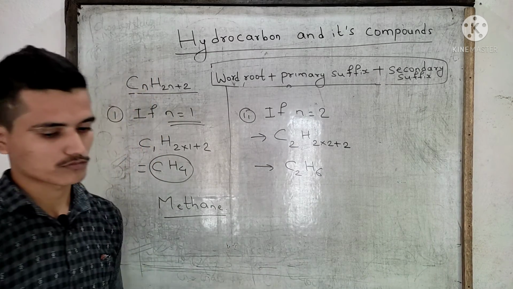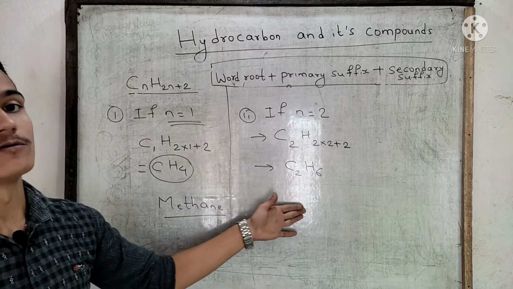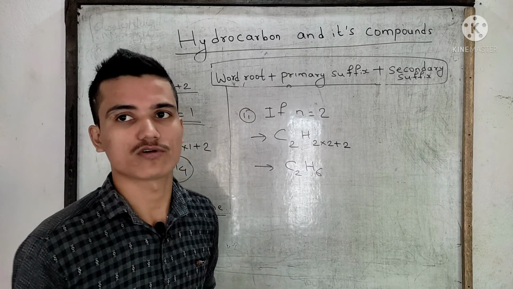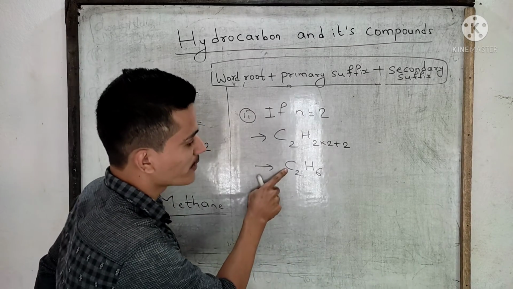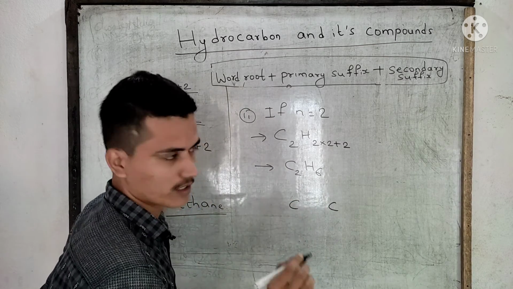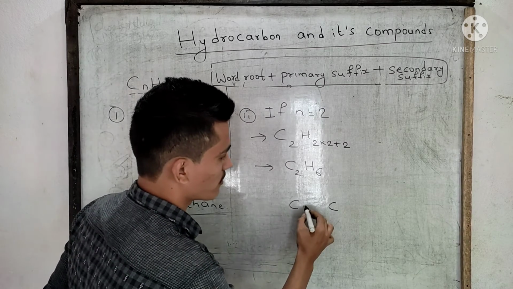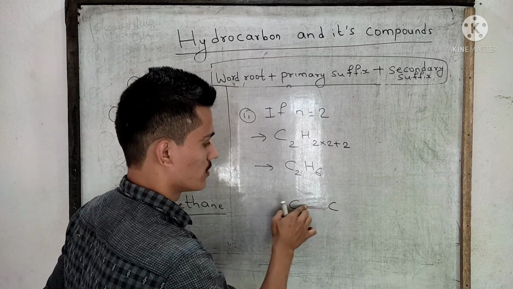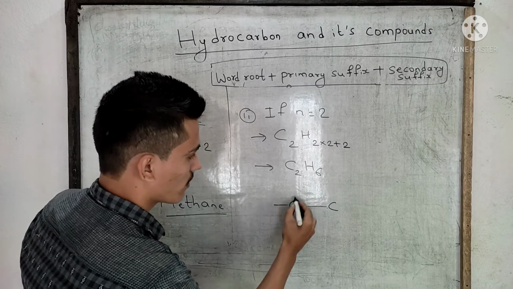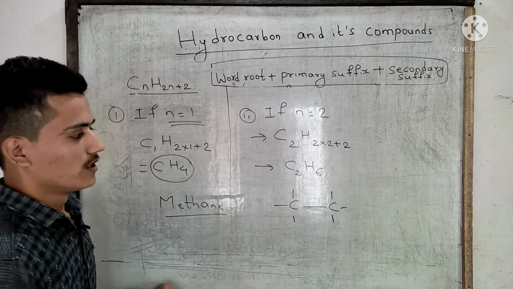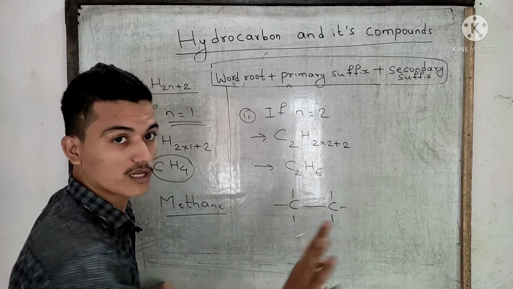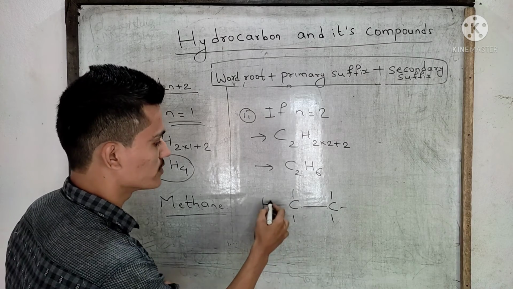Okay. Now I will teach you to draw the structural formula. This is the molecular formula. Now I will teach you to draw the structural formula. See how many carbon atoms there are? 2. Simply draw here 1, 2. Clear? Now draw here one single covalent bond. And how many hydrogen atoms are there? 6. Fulfill the other valency by using hydrogen atoms.